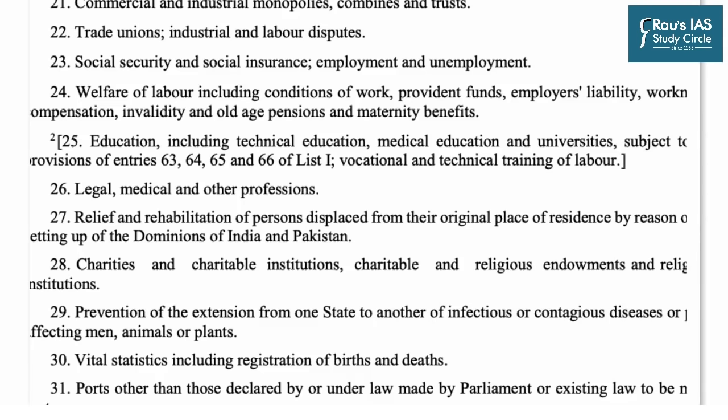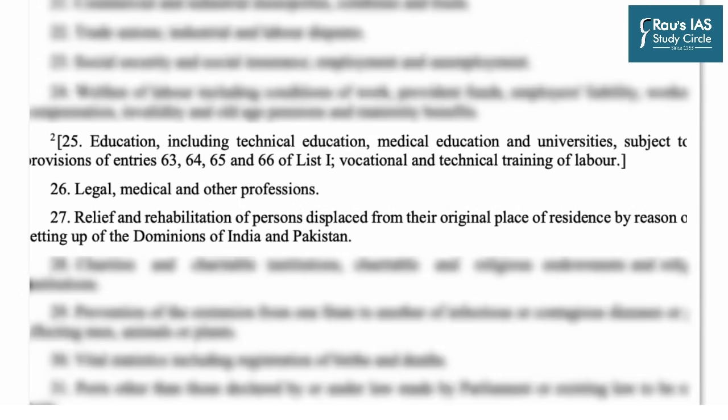And let us now look at the provisions of the concurrent list, that is list 3, wherein entry number 25 talks about education, including technical education, medical education, and universities, subject to the provisions of entries 63, 64, 65 and 66 of list 1, which we have already discussed, as well as vocational and technical training of labor. So power dealing with education has been given both to center as well as the state.